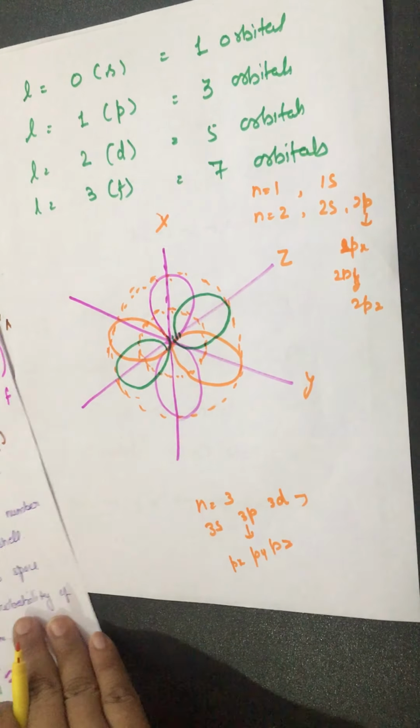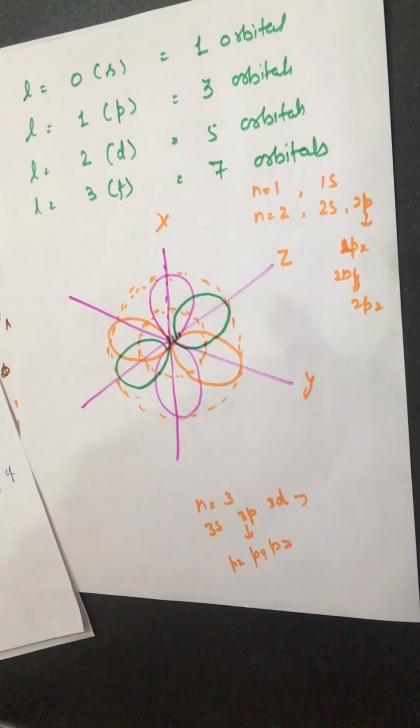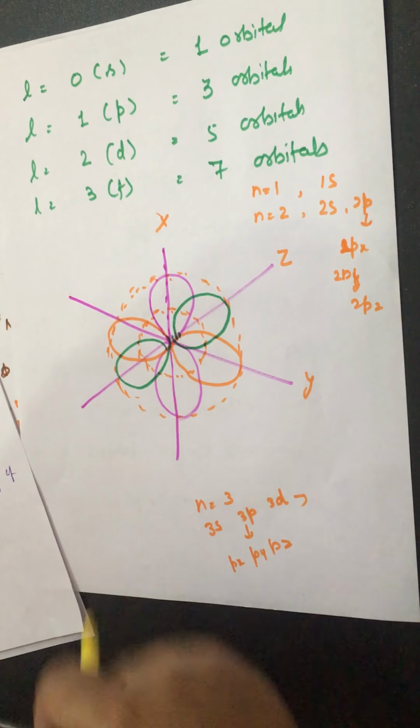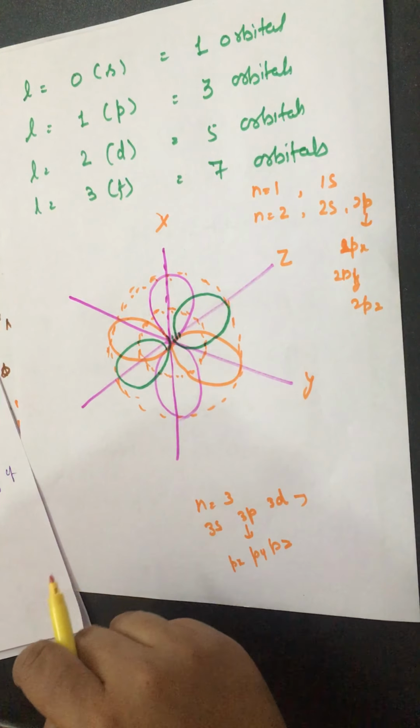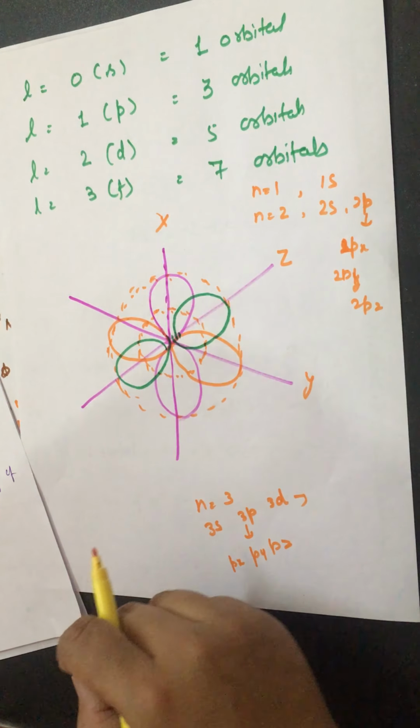So it was about the revision of the quantum numbers, and in the next videos we will talk about the EC, electronic configuration, and before EC I want to tell you 3 rules.